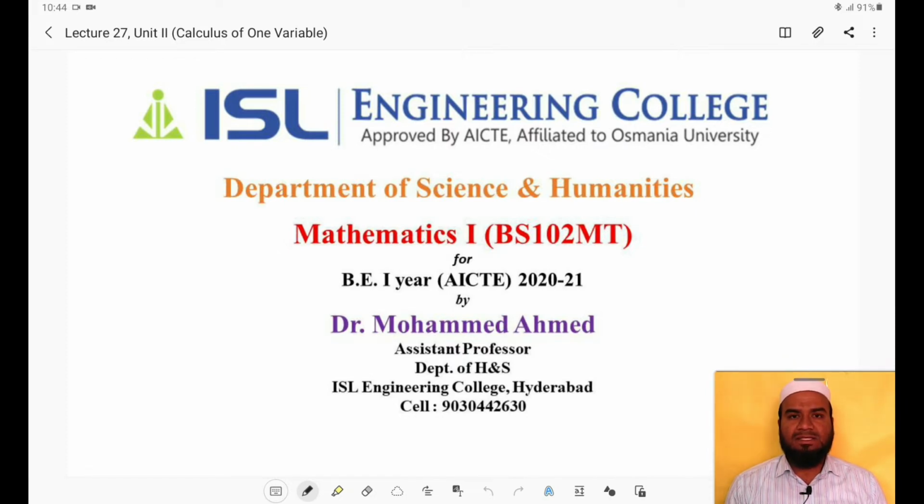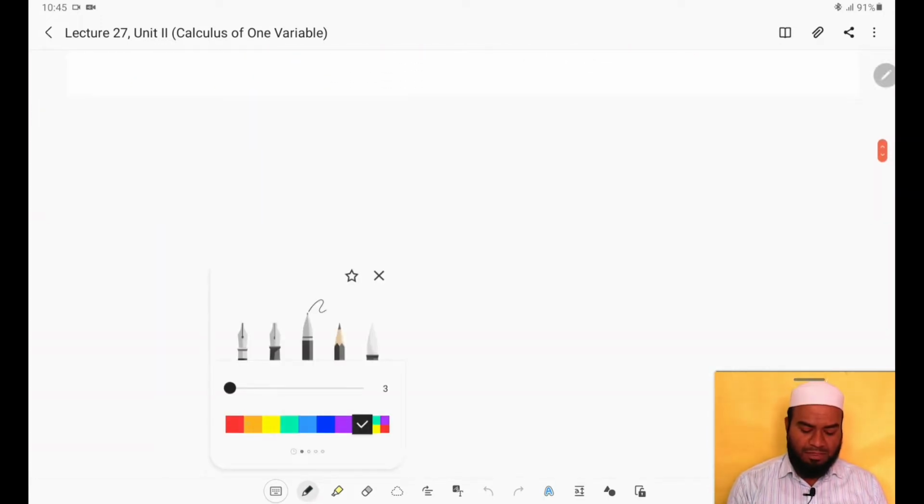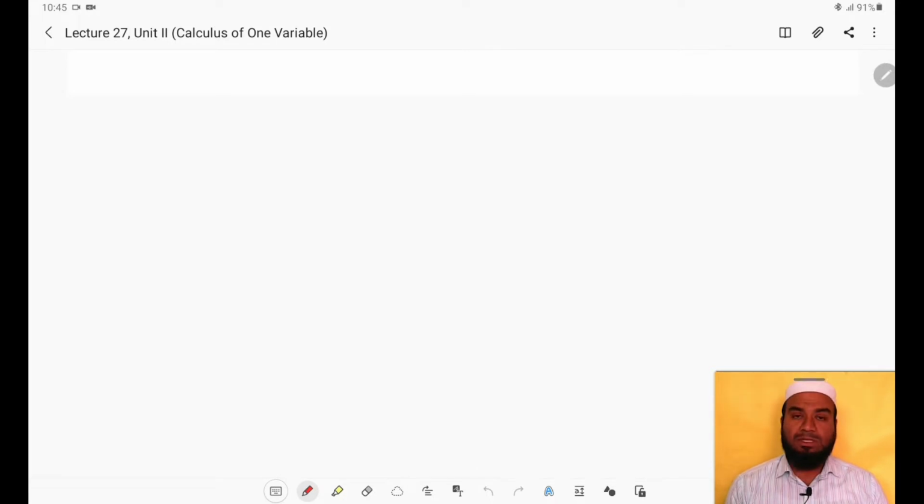Now in today's class we are going to see the revision of Unit 2. So briefly let us discuss all the topics that are there in Unit 2 and what the marks weightage is for different topics in Unit 2. So let us start with the first topic of Unit 2, that is Rolle's theorem.